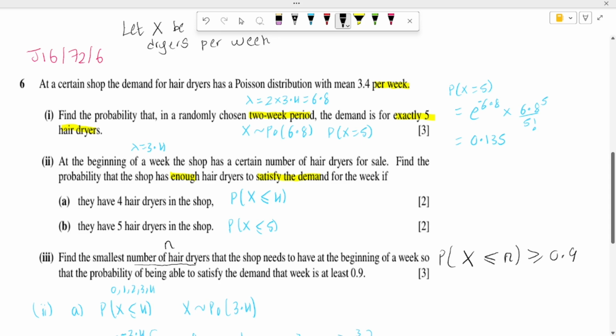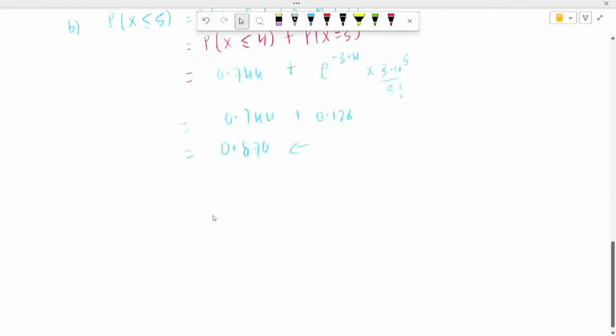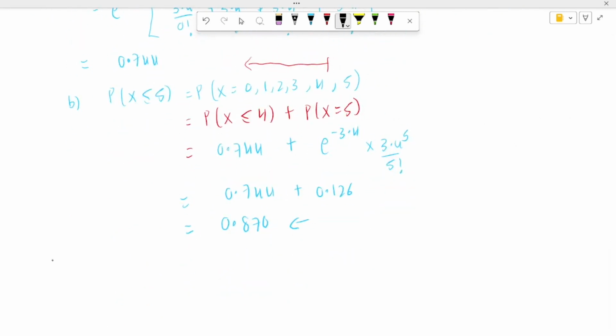So we need to solve for N in this case. So let's solve this for part C of the question. We need to solve probability x less than or equal to N greater than or equal to 0.9. So basically we can use trial and error.